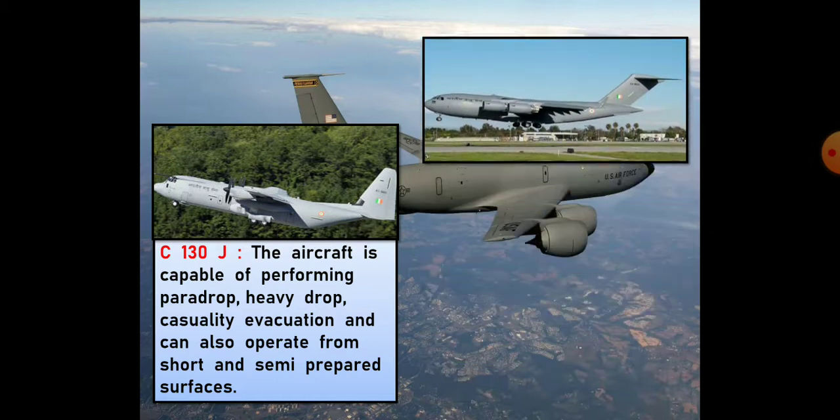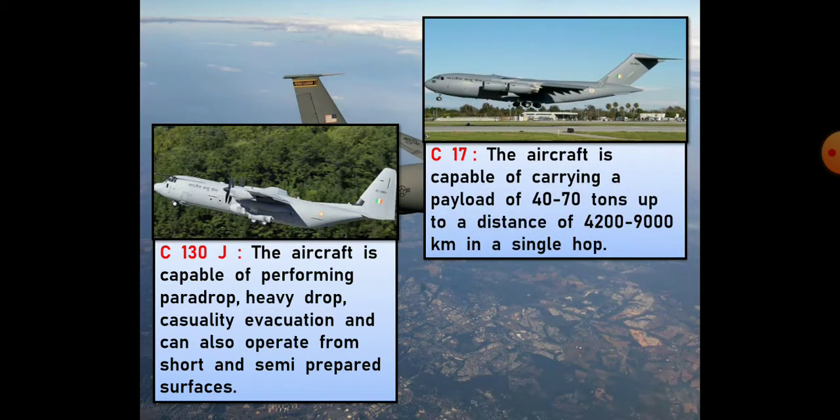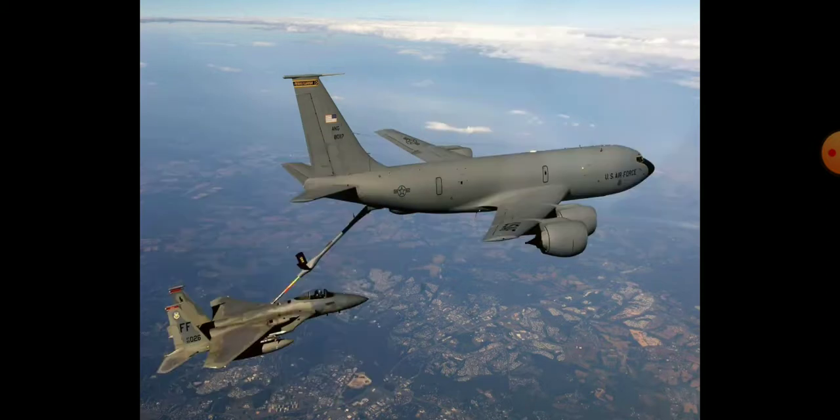The next type is C-17. The aircraft is capable of carrying a payload of 40 to 70 tons up to a distance of 4,200 to 9,000 km in a single hop. So this type of aircraft is capable of carrying a load. Our capacity is 40 to 70 tons up to a distance of 4,200 to 9,000 km in a single hop. So in one hop it can carry a load of 40 to 70 tons to a distance of 4,200 to 9,000 km. So that is about C-17.